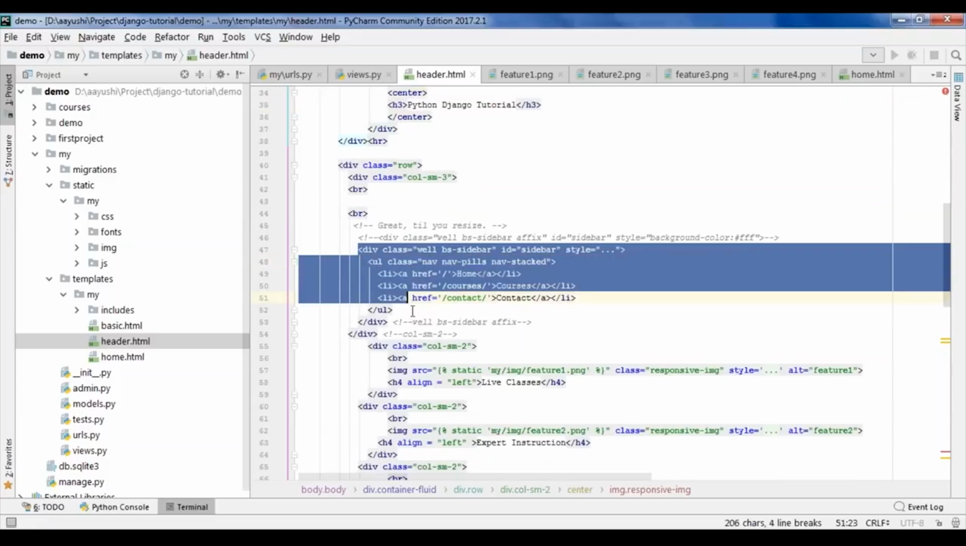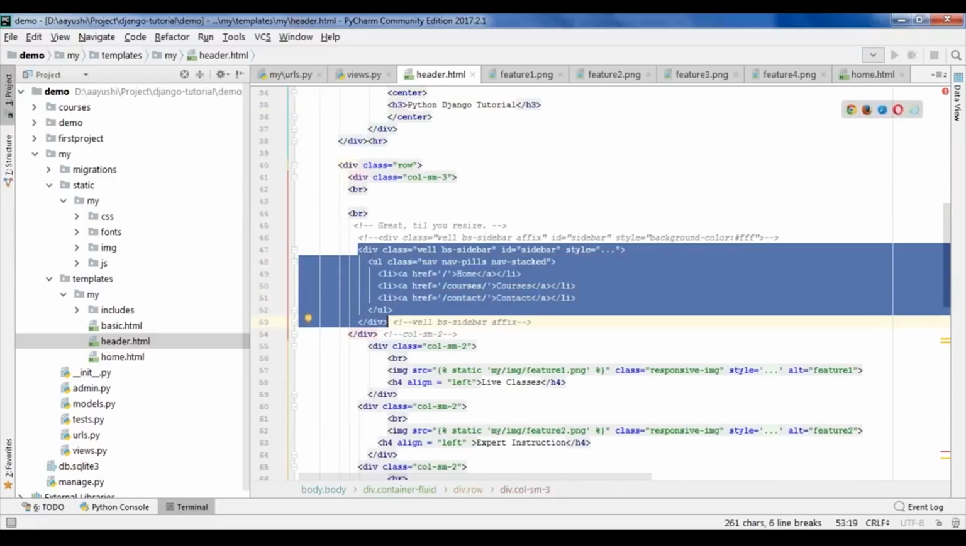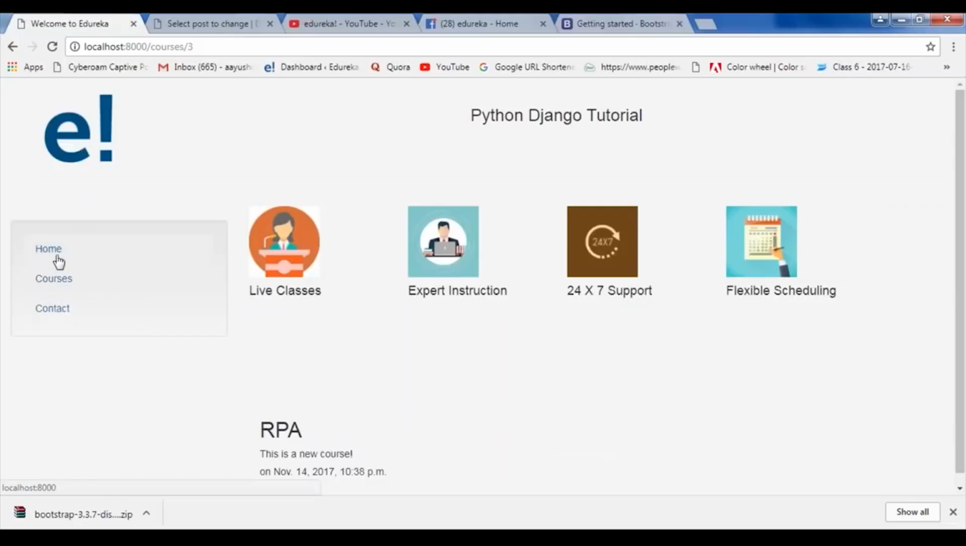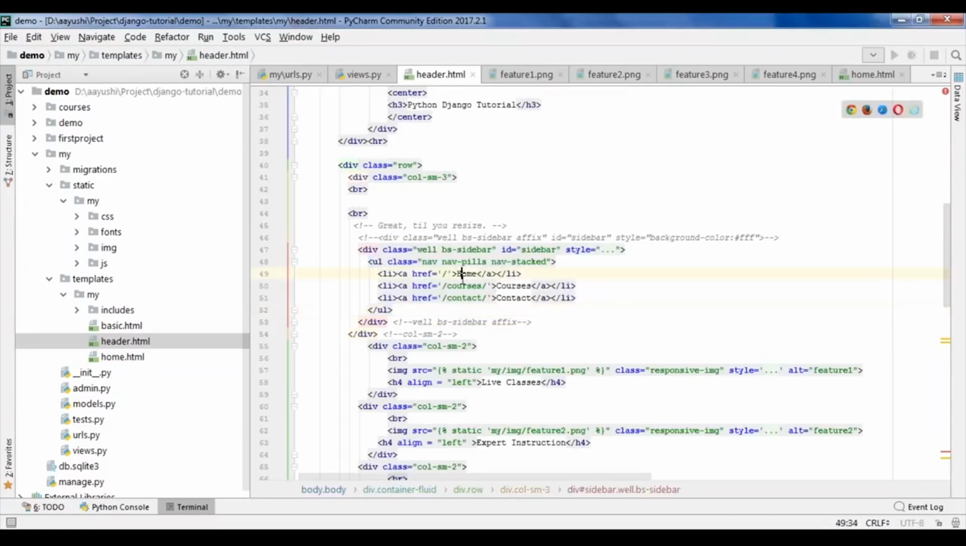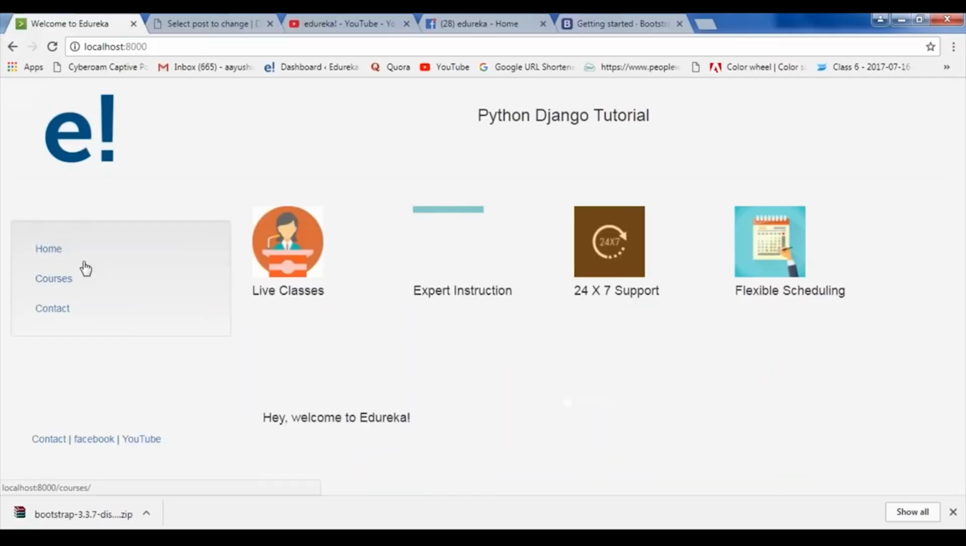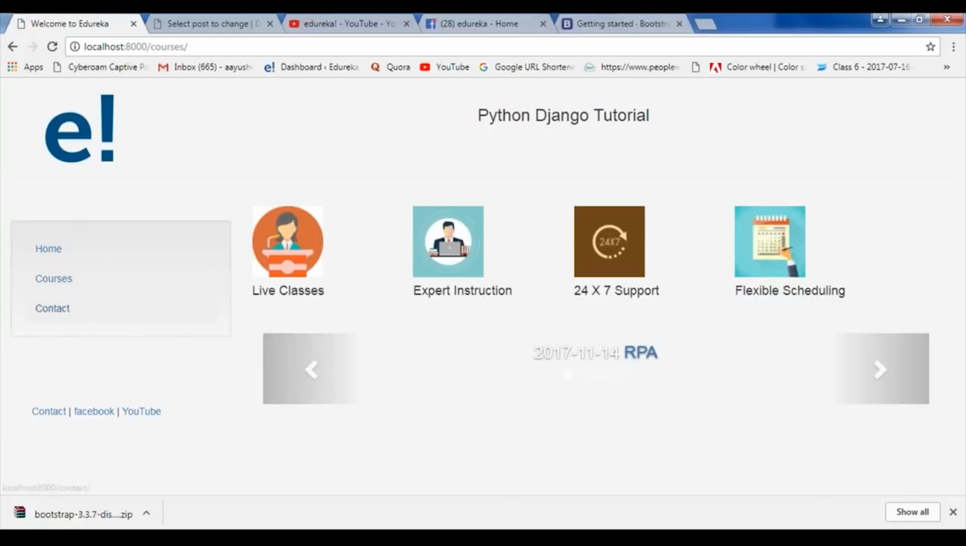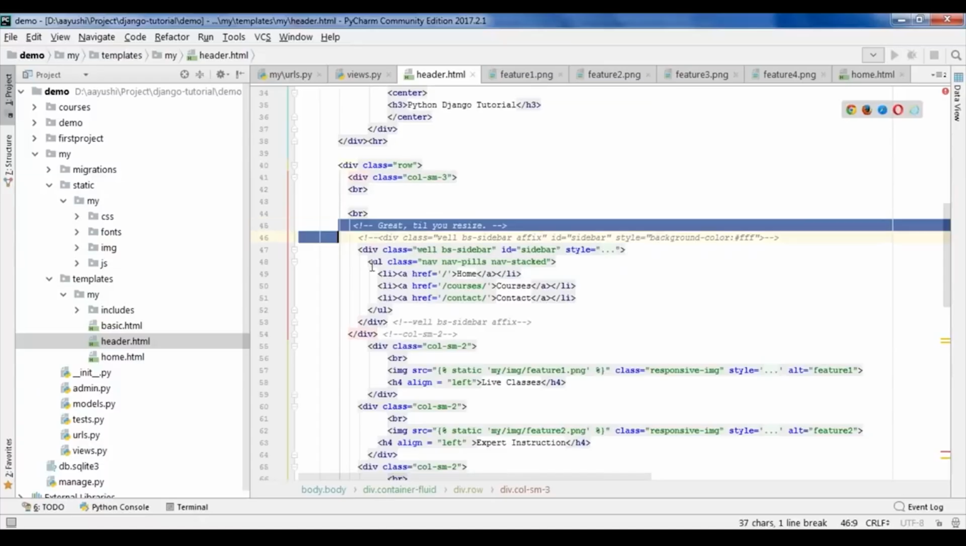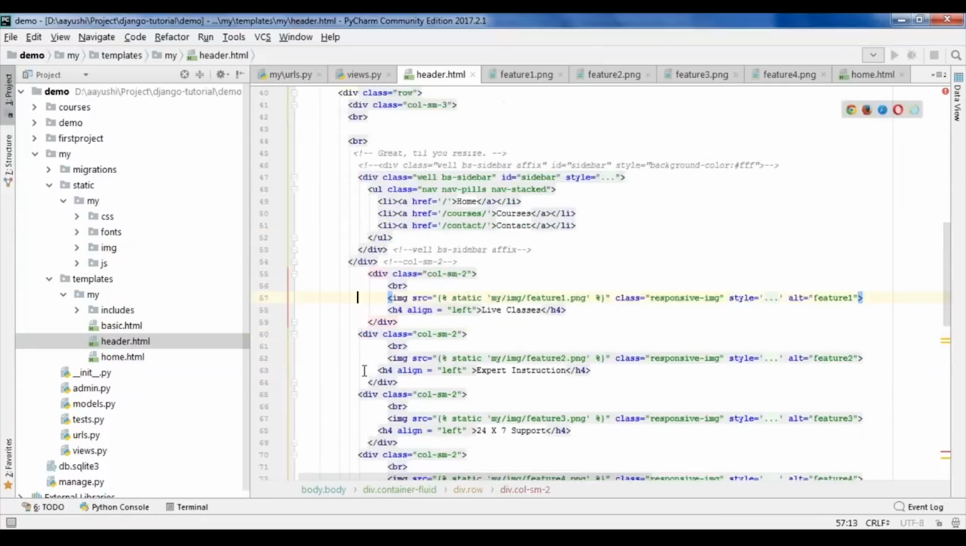Next, I have created a navigation bar which is there on the left hand side. This is my navigation bar which contains 3 tabs, that is home, courses, and contacts. Here I have used the list which goes to different URLs at the same time. If I go to my home, I have a different view which is displayed. If I go to courses, I have a different view, and similarly with contact. This is all about my left navigation bar.